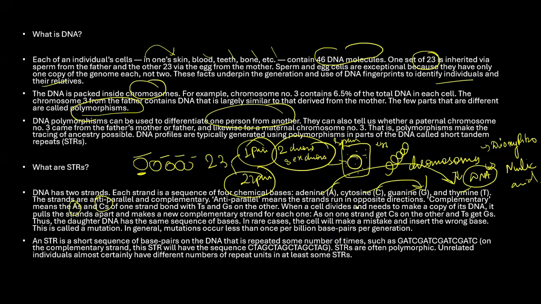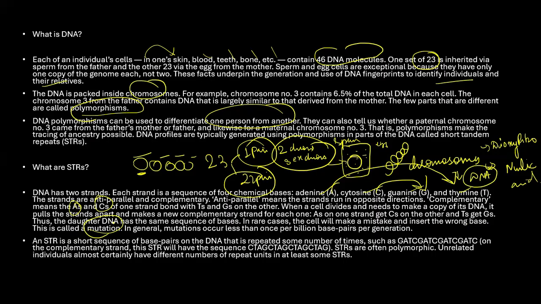When a cell divides and needs to make a copy of DNA, it pulls the strands apart and makes a new complementary DNA strand for each one of them. Where one strand has C, the other gets G, and where one has A, the other gets T. Thus, the daughter DNA has the same sequence of bases. In rare cases, the cell may make a mistake and insert a wrong base, and this is called mutation.